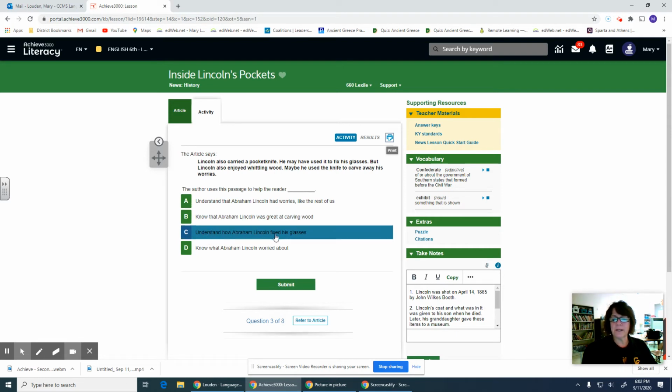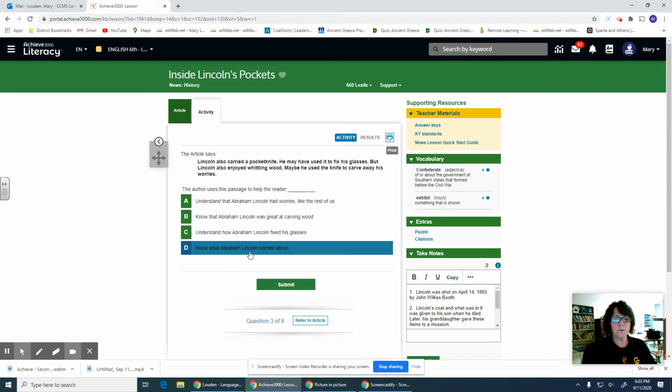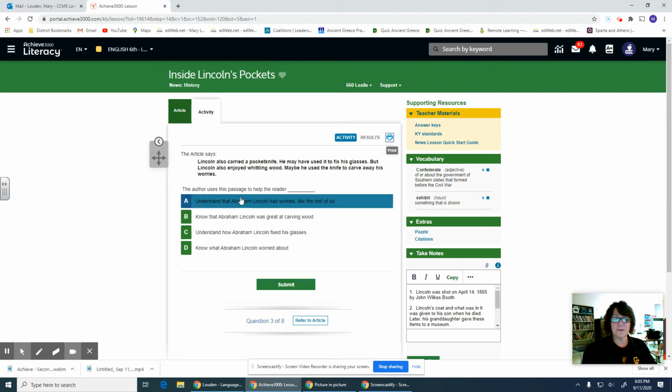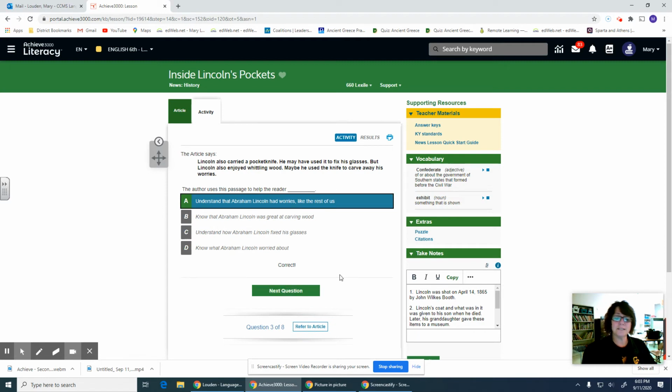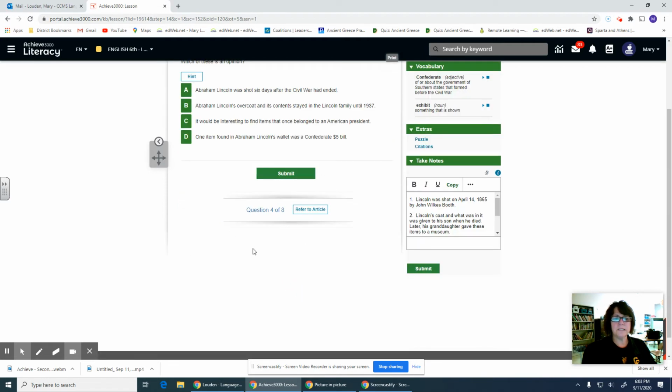C, understand how Abraham Lincoln fixed his glasses. It only said he may have used the pocket knife to fix his glasses, so that could not be true. D, know what Abraham Lincoln worried about. The article really didn't tell us what he worried about, so we could maybe use some background knowledge and speculate or have our own ideas about that. But I think A is our best answer: understand that Abraham Lincoln had worries like the rest of us. Submit. Correct. Yay. Okay, we're doing well.